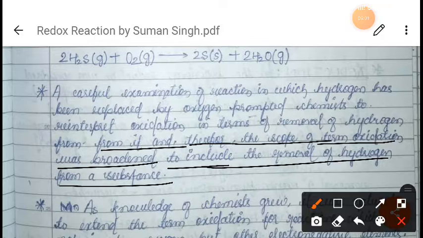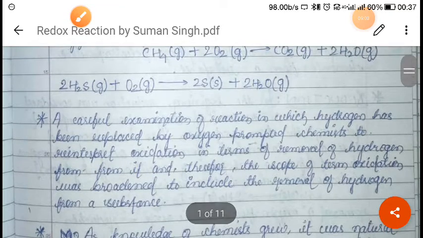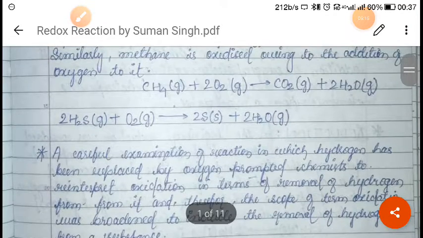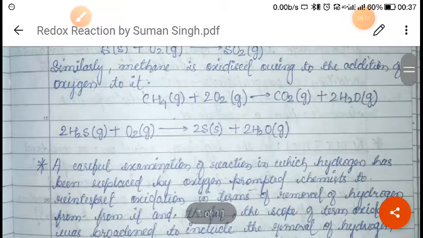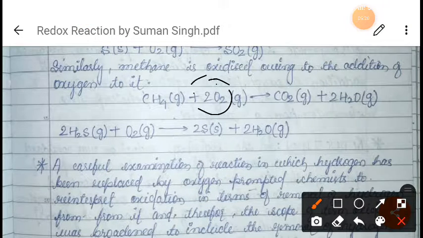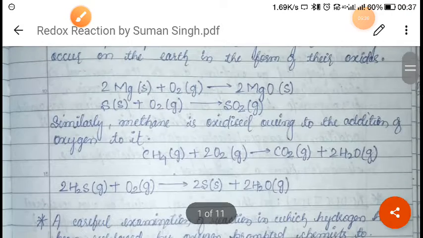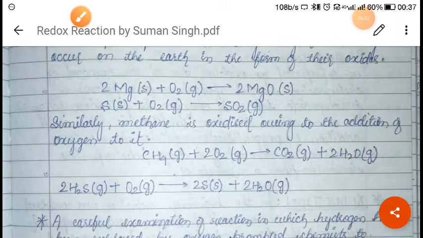Right? So from here, now how can we define oxidation? Oxidation is what? Addition of oxygen or removal of hydrogen is oxidation. From these two examples, we have now understood that oxidation is nothing but the addition of oxygen. Addition of oxygen is oxidation. After that, removal of hydrogen is also oxidation, right? So I hope you have understood this. Addition of oxygen is oxidation, and removal of hydrogen is also oxidation, right?